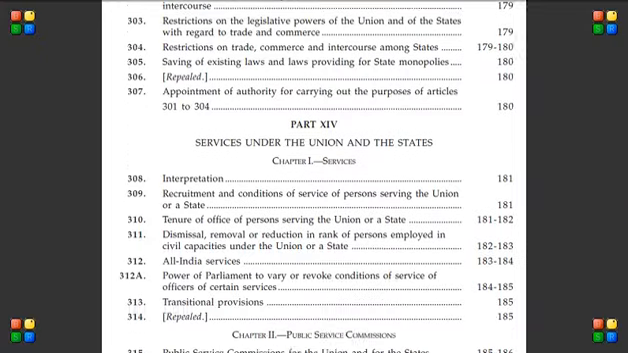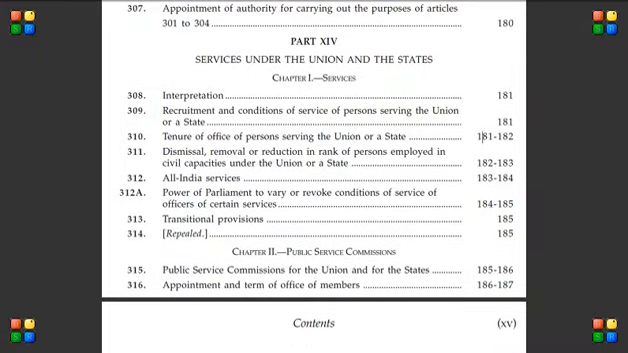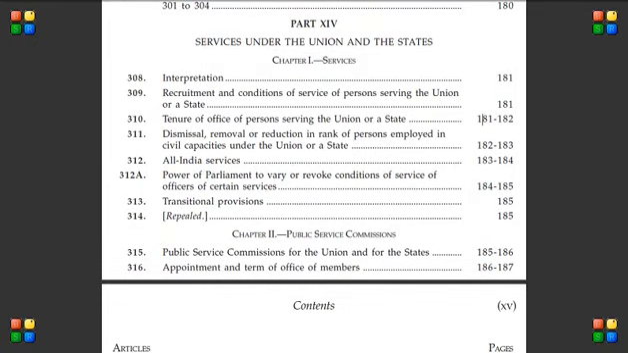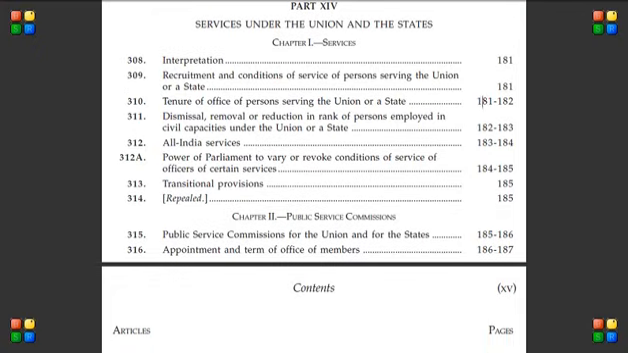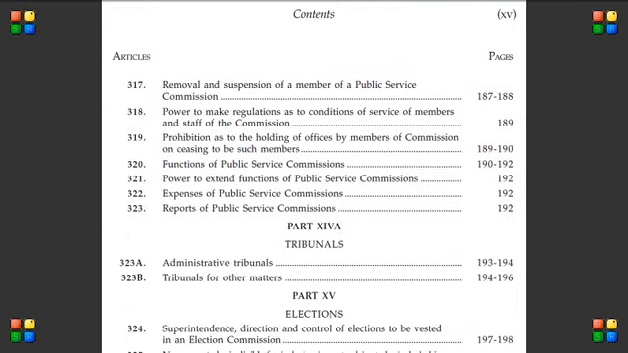Next, and this is important, Part 14. This talks about services under the Union and the State. We all know UPSC is the Union Public Service Commission, and every state has its own public service commission. This part talks about how the members of those commissions are appointed, what their tenure is, what the process of removal is, and what their responsibilities and duties are.